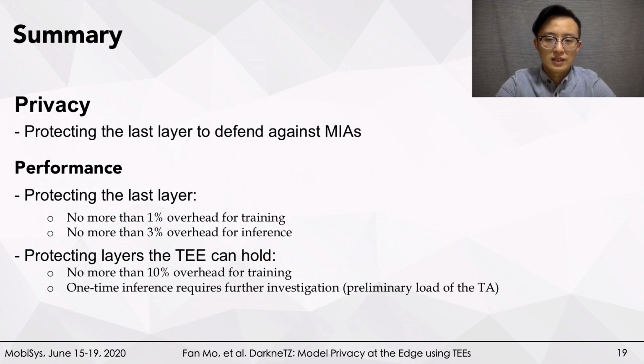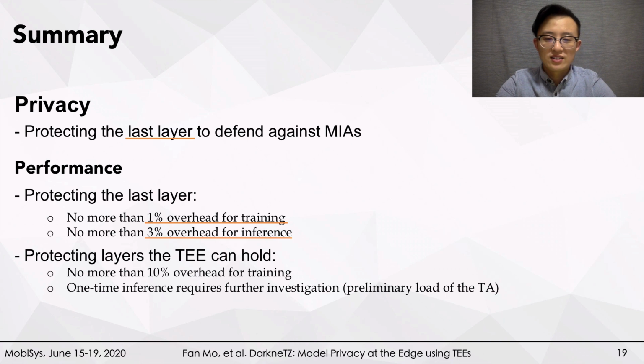To summarize, we proposed to protect the last layer using DarkneTZ to defend against membership inference attacks on deep learning models at the edge. We also found that protecting the last layer in an edge-like TEE results in no more than 1% overhead for training, and no more than 3% overhead for inference.